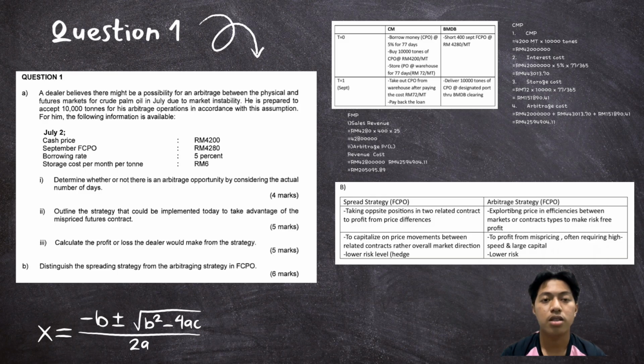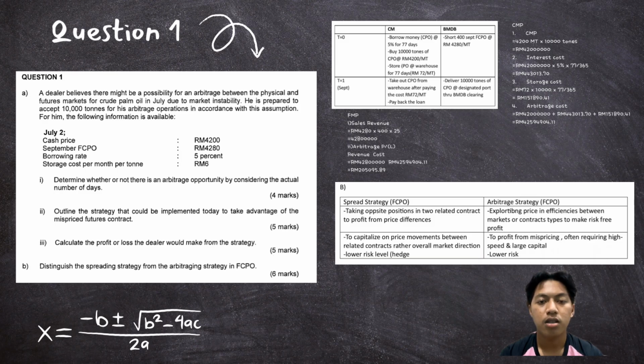I calculate the contract size. Total is 10k tons. One contract is equal to 25 tons. So the number of contracts is equal to 10k over 25, equal to 400 contracts. At time T0, today, I will borrow money at 5% interest, buy 10k tons of CPO at RM 4200, and store the CPO. Short sell 400 FCPO contracts at RM 4280. I hold the physical CPO and pay storage cost until expiry.